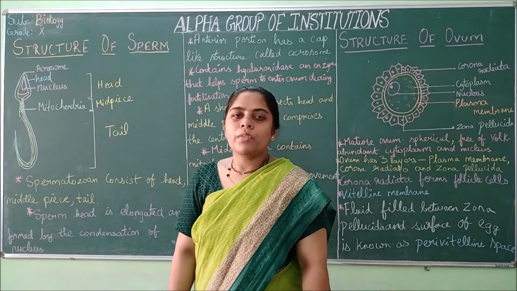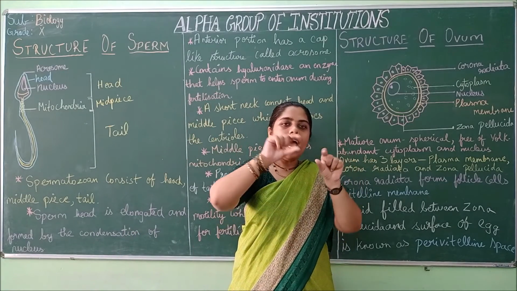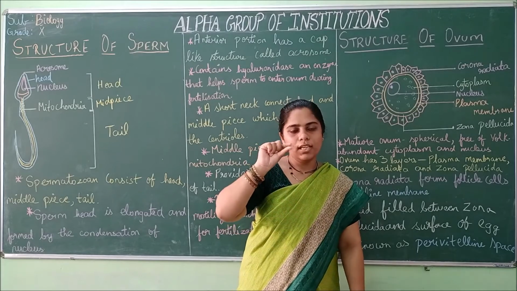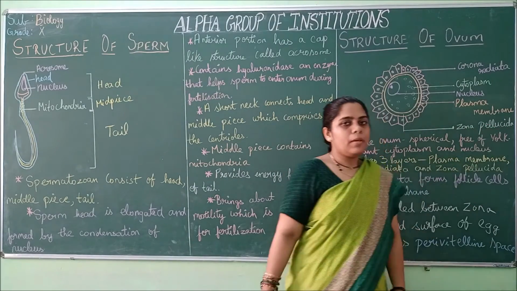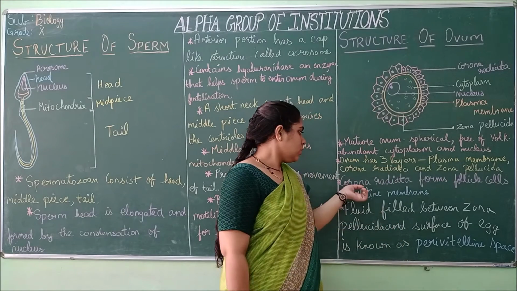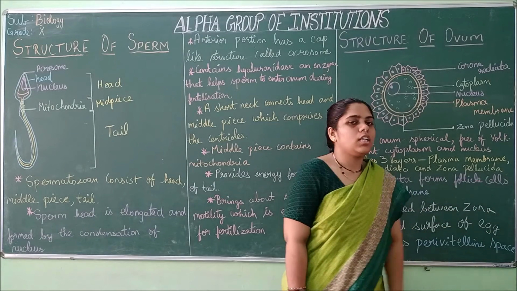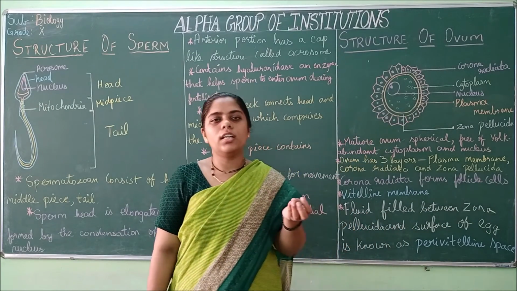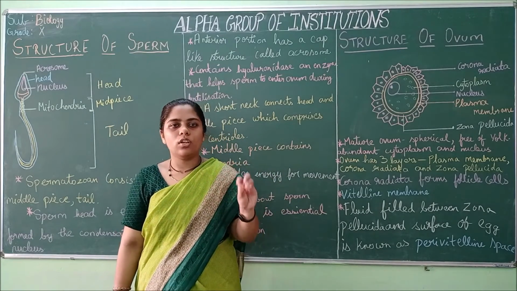The outer corona radiata and the plasma membrane, 2 layers of plasma membrane are present, and in the middle you can find zona pellucida. Then next, corona radiata forms from the follicle cells. Follicle cells are those that contain the primary follicle, which contains the immature egg with the granular cells.